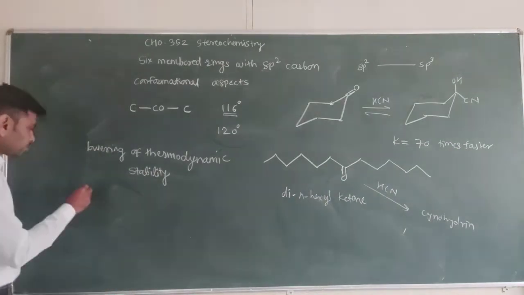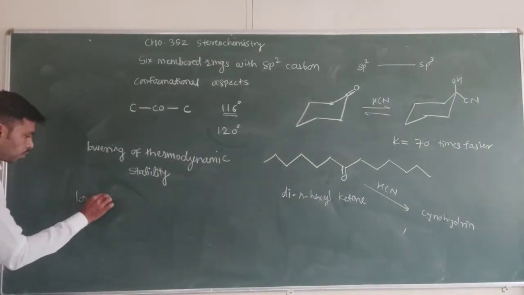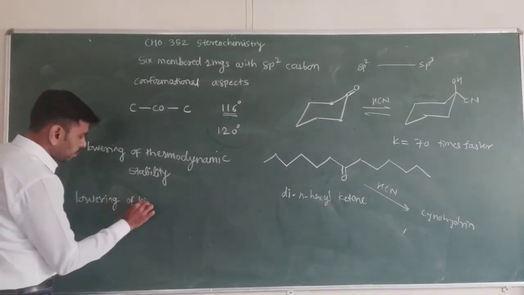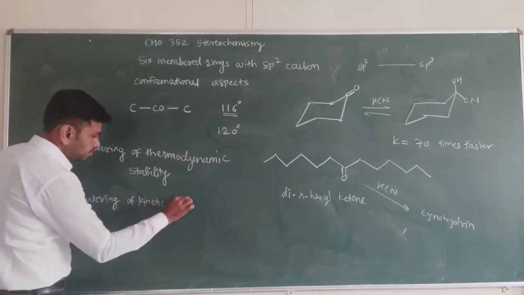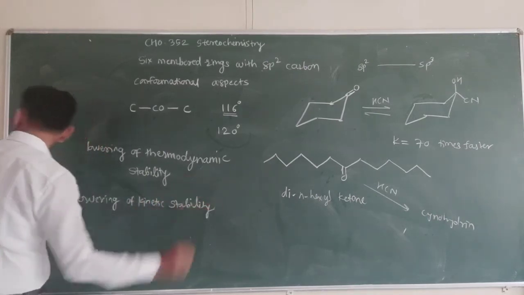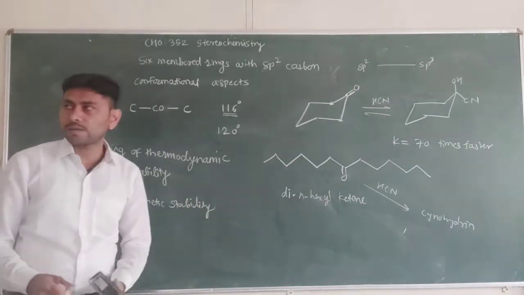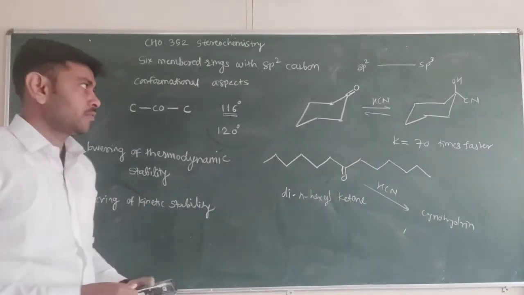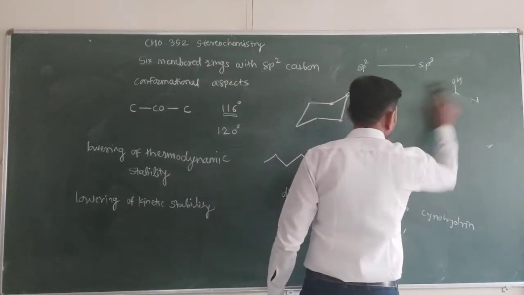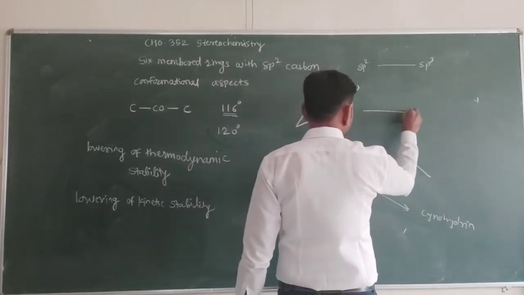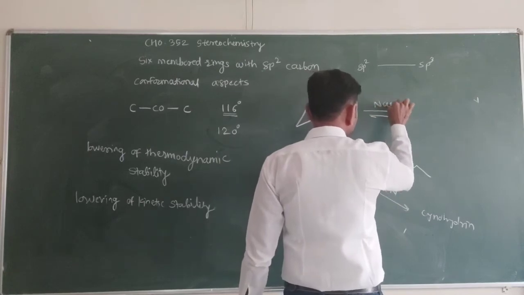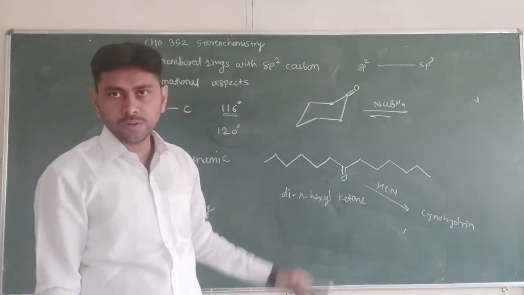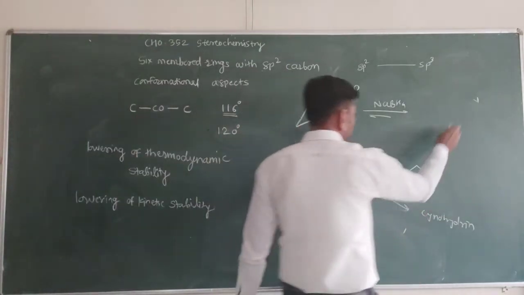See, the kinetic stability is also lower here. So the lowering of kinetic stability is given by this example. In the lowering of kinetic stability, see the cyclohexanone when treated with the reducing agent NaBH4. After addition of the reducing agent NaBH4, we know that this is converted to cyclohexanol.